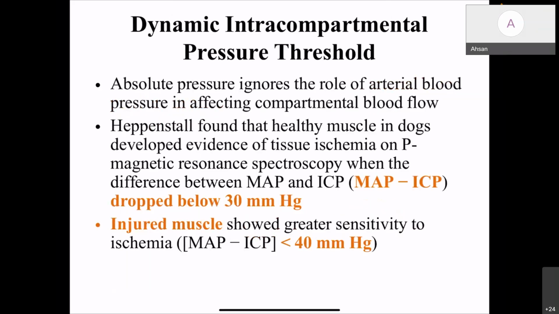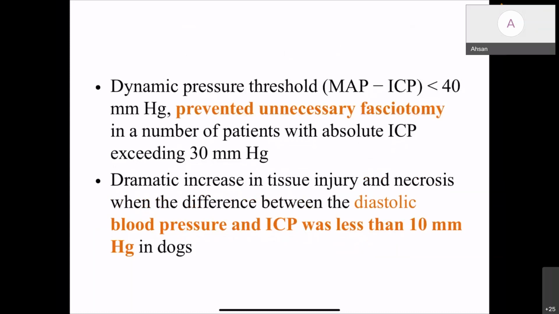Another commonly used entity is the dynamic intracompartmental pressure threshold. Absolute pressure ignores the role of arterial blood pressure in affecting the compartmental blood flow. Heppenstall found that healthy muscle in dogs developed evidence of tissue ischemia on magnetic resonance spectroscopy when the difference between mean arterial pressure and the compartment pressure dropped below 30. And in injured muscle, these injuries are seen even with a differential of 40. So the dynamic pressure threshold of 40 prevented unnecessary fasciotomies in a number of patients with absolute ICP exceeding 30 mm of mercury.